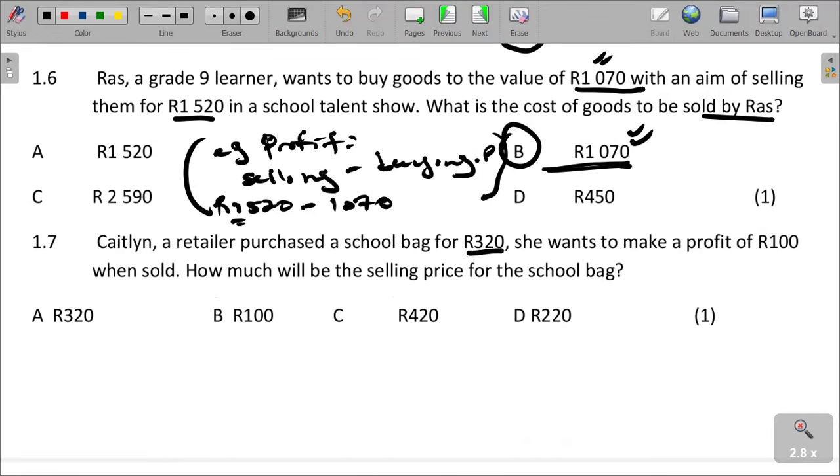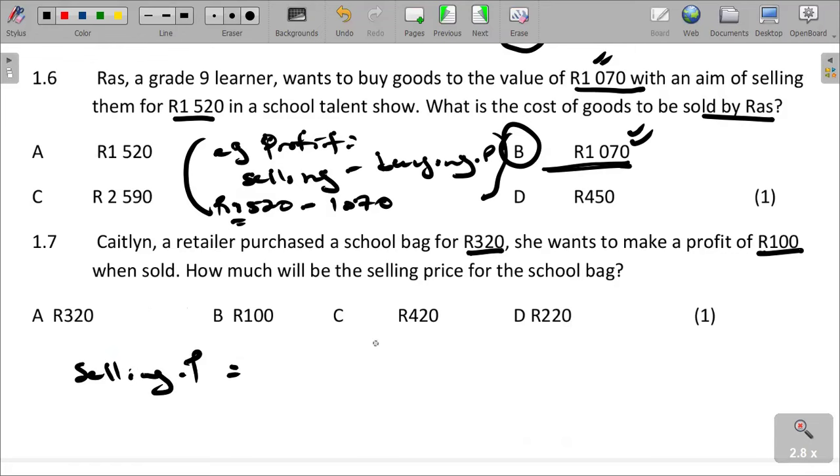She bought a bag for 320. She wants to make a profit of 100 rand when sold. How much will be the selling price of this bag? So the selling price of the bag, obviously, in order to get the selling price